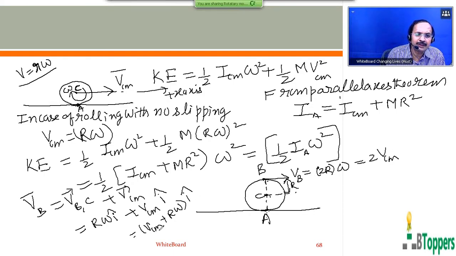So in case of rolling with no slipping, you can write VCM equal to r omega. Thus you can write 2r omega into i cap, or 2 VCM into i cap.